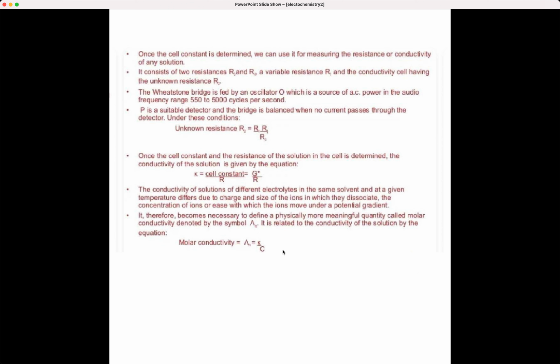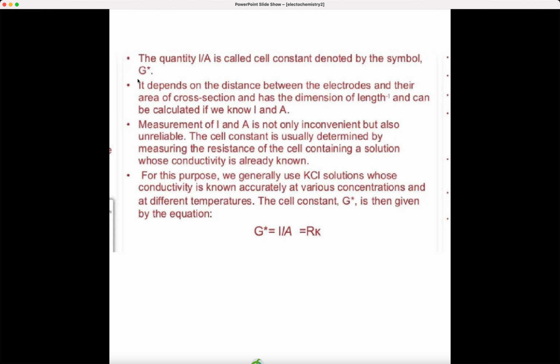And the quantity l by A, we call it the cell constant and denote it by this letter G. Normally it depends on the distance between the electrodes and their area of cross section, and it has the dimension of length, and you can calculate it if you know l and A. And the measurement of l and A is not only inconvenient but unreliable as well. So, cell constant is normally found out by measuring the resistance of the cell containing a solution whose conductivity is already known.